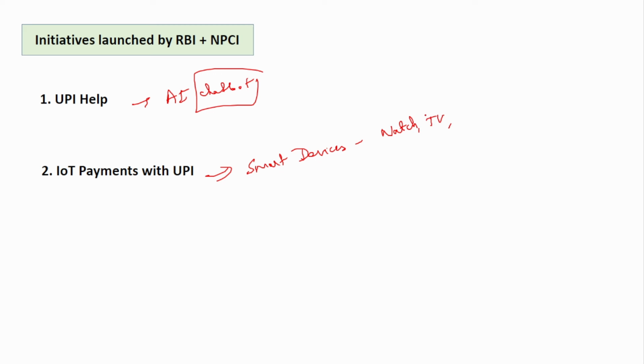If anyone is trying to initiate a transaction using your UPI ID, the prompt will appear on the UPI linked watch or UPI linked TV, and you can finish the transaction. You can complete the transaction with just your smartwatch or smart TV. You don't even require a phone. That is why IoT payments are being extended with UPI, so that Internet of Things devices are linked with UPI to complete the transaction.